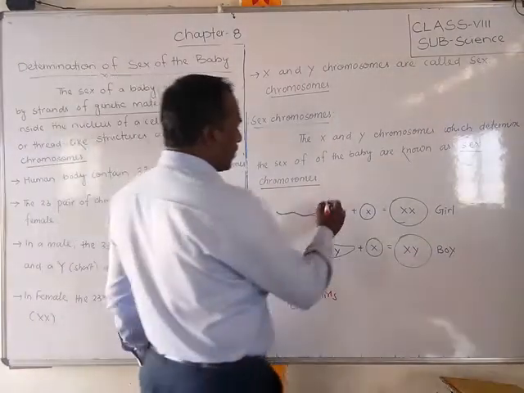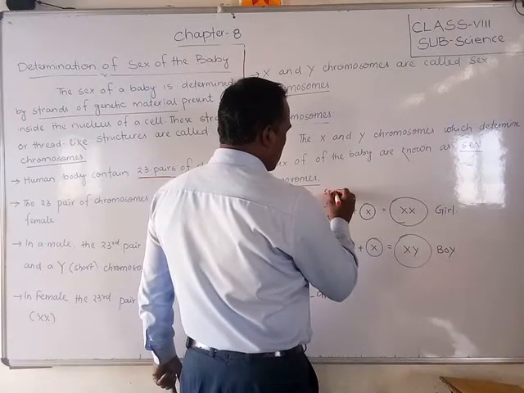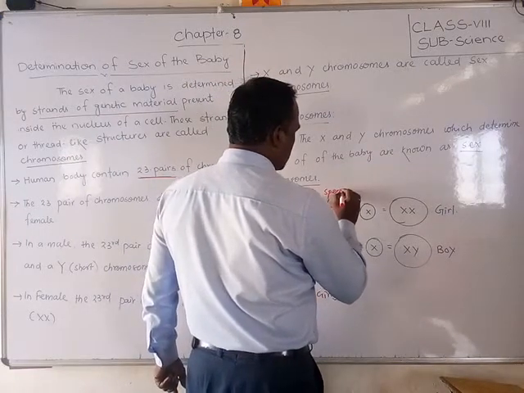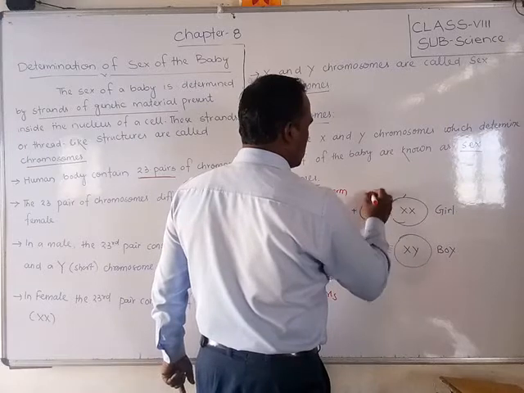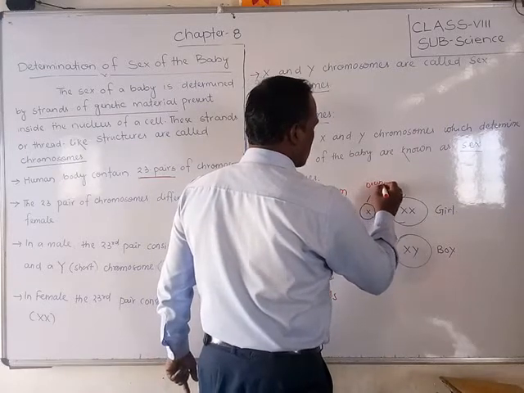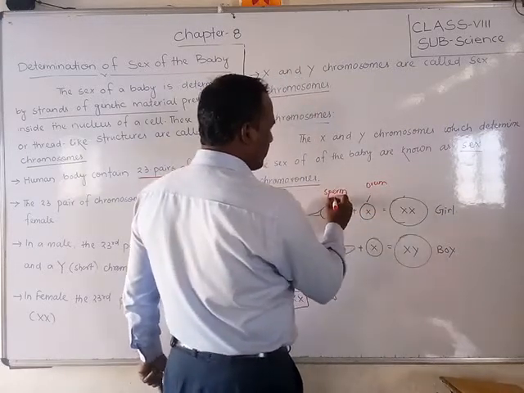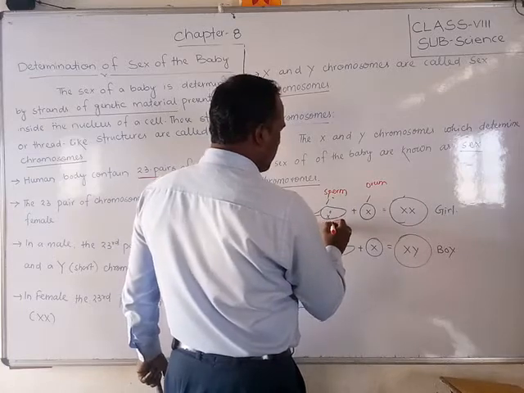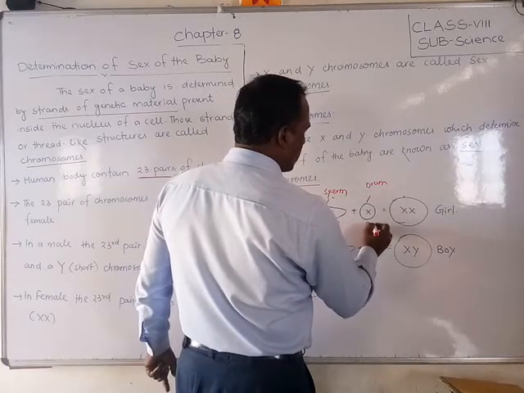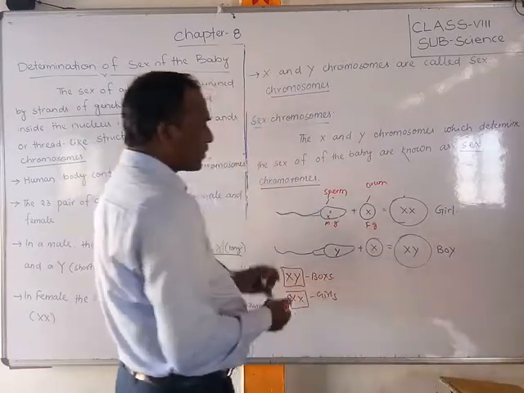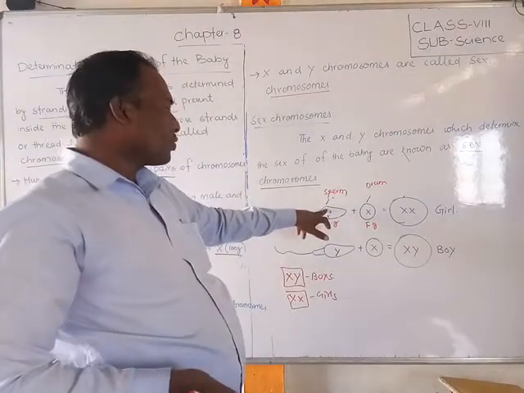This is called sperm. This is the ovum. That means the male gametes, and this is the female gamete. The male gamete carries which chromosome?